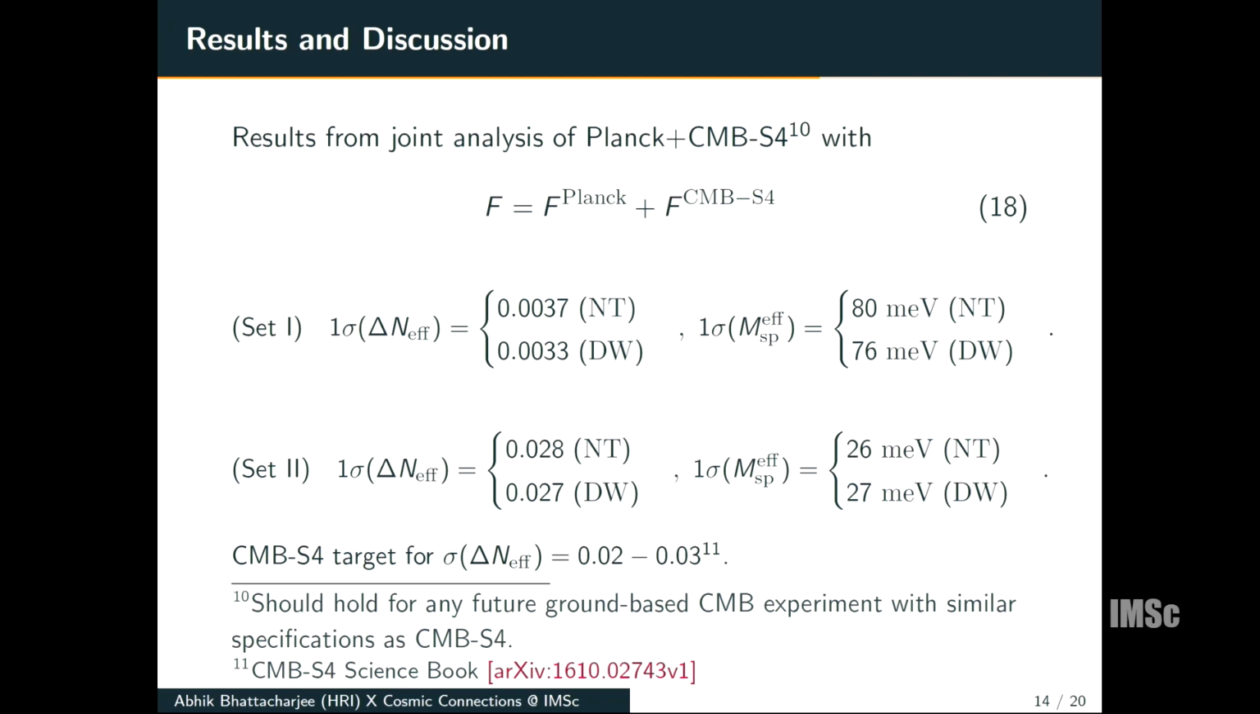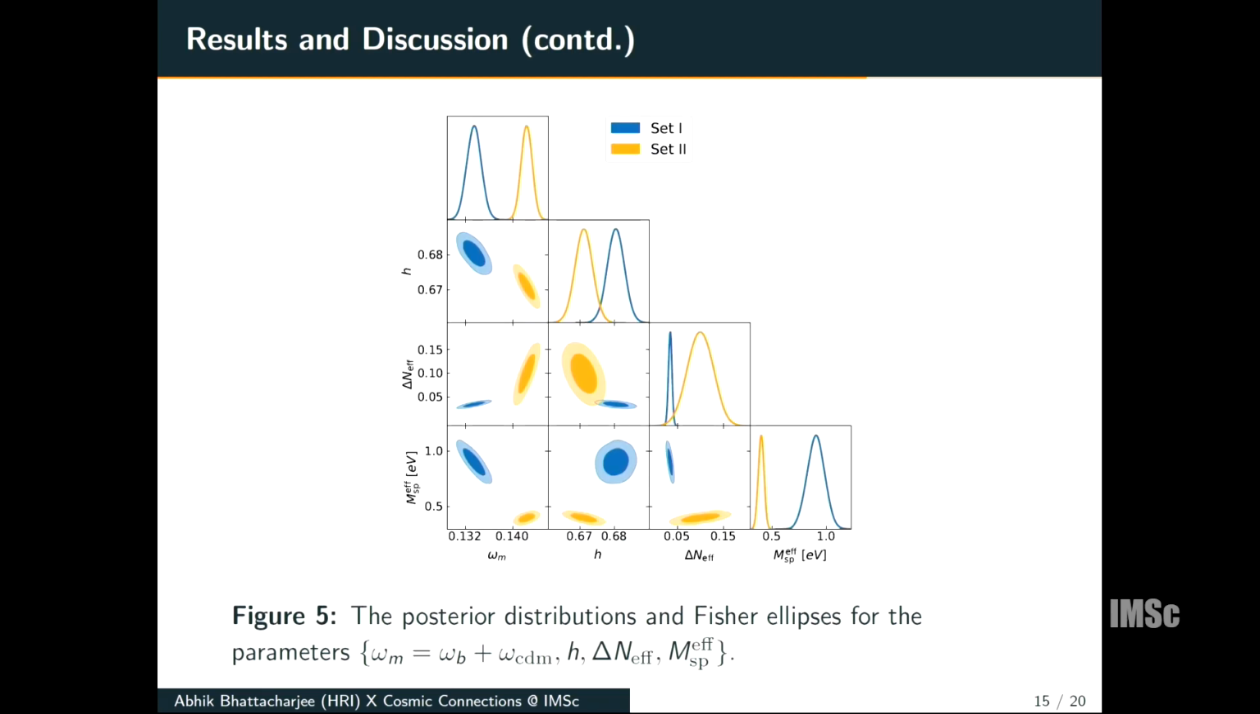The first thing we notice is that for both the non-thermal and Dodelson-Widrow models, we get similar constraints on delta N effective and m_s effective, and this is true for both sets. This shows the Fisher plots for these parameters, where omega_m is omega_b plus omega_c.